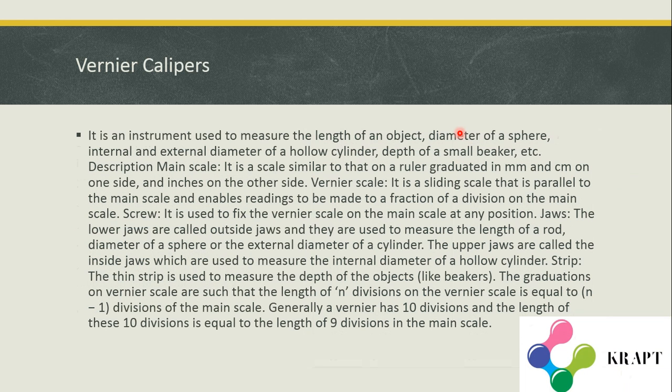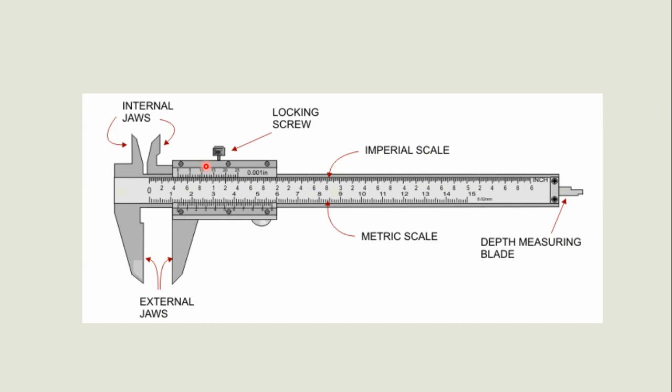This is particularly for class 9, and lower classes need not worry about this. It is an instrument used to measure the length of an object, the diameter of a sphere, the internal and external diameter of a hollow cylinder, and the depth of a small beaker. Let me show you the diagram of vernier calipers. It has two internal jaws, two external jaws, one walking screw, one imperial scale, one metric scale, and one depth measuring blade.